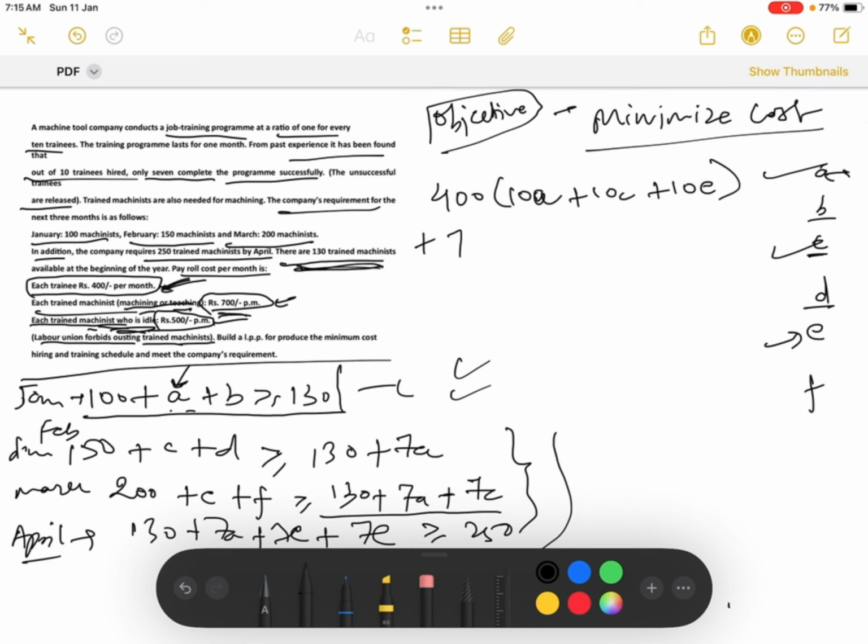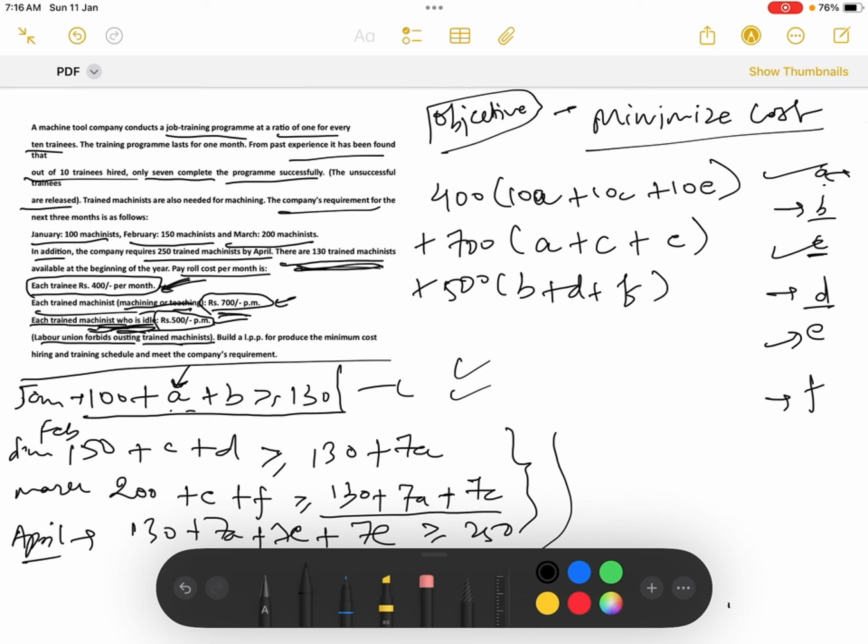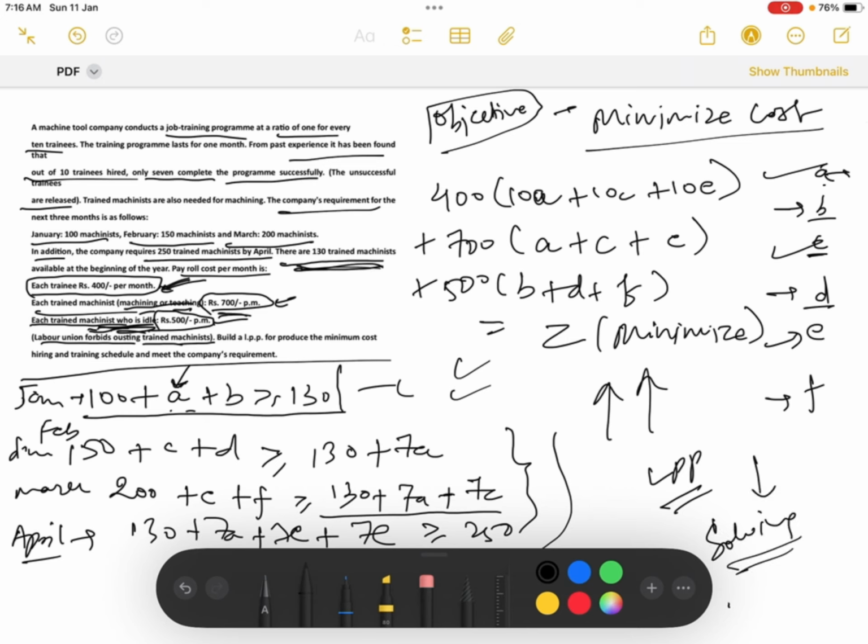Let's go after that to 700. Now this is the cost for people who are machining or teaching. So see, A was teaching, C was teaching, and E was teaching. After that, 500 is the cost of people who were idle. So as we assumed in this question, B was idle, D was idle, and F was idle. So B plus D plus F. The cost of these idle people is equal to Z, and this we have to minimize. So this was a very good question of formulation of LPP. That is why I took it in this section. After that, in the next coming videos, I will be solving the LPP. So thank you everyone.